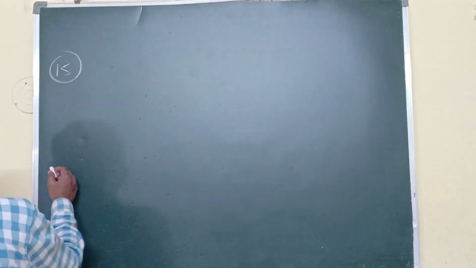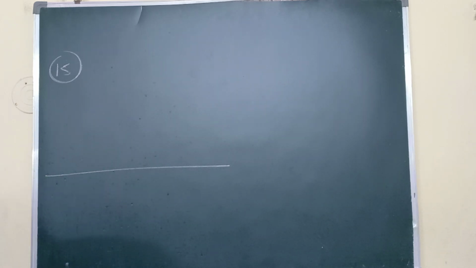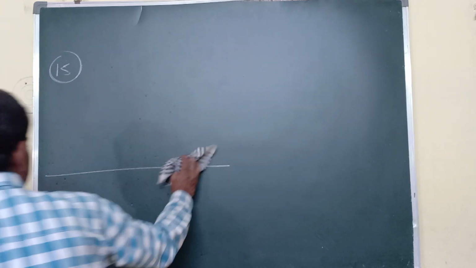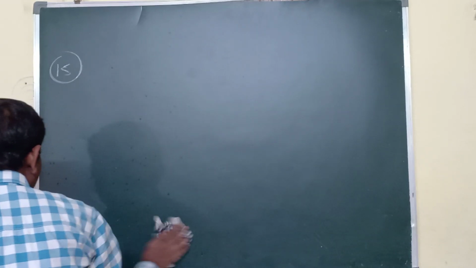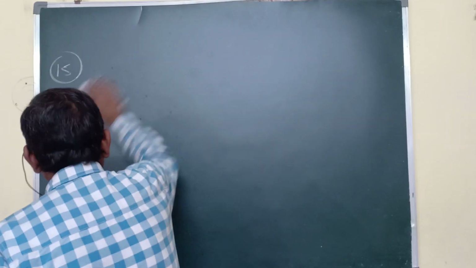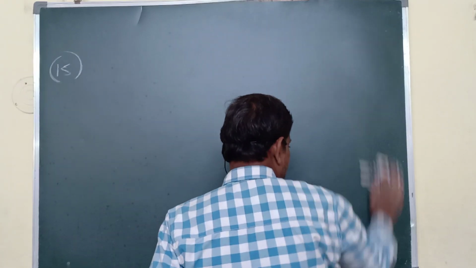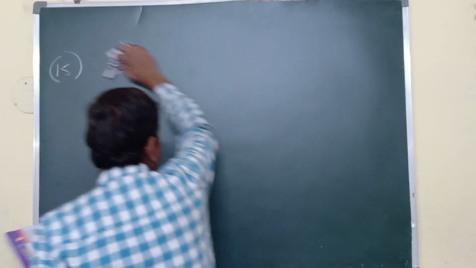So this is the question. Here one ball is projected, making an angle of theta with the x-axis, and it continues through the entire journey, colliding with the ground and rebounding continuously.